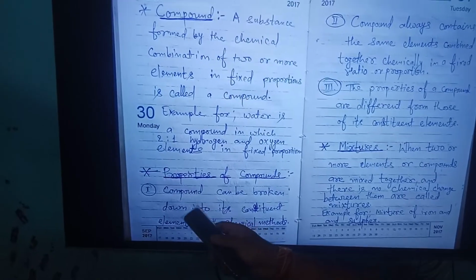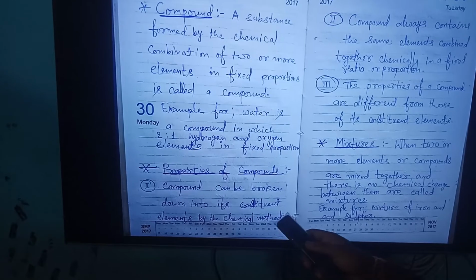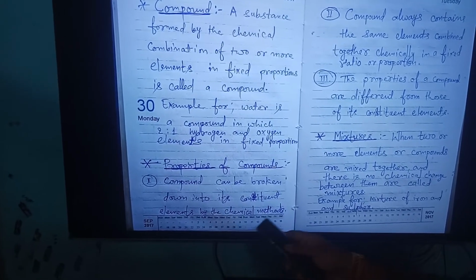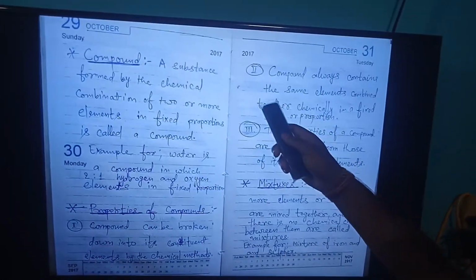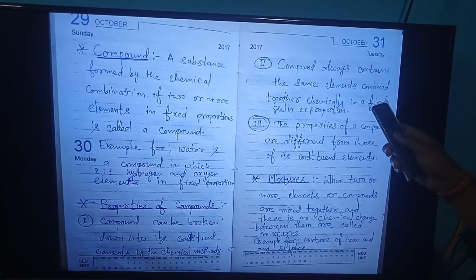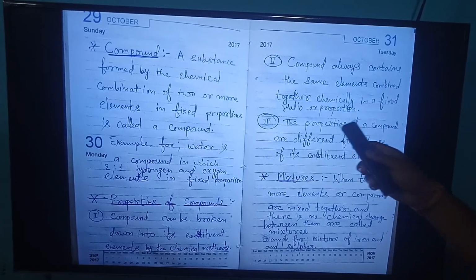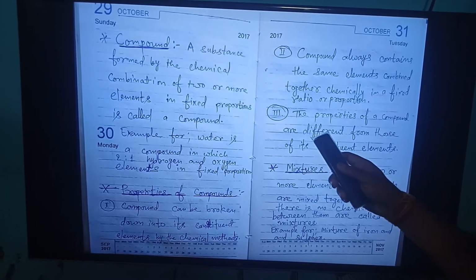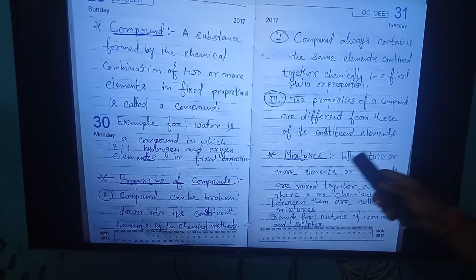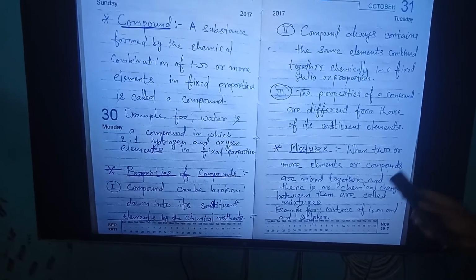First, a compound can be broken down into its constituents, meaning parts, elements, by chemical methods. Second, a compound always contains the same elements combined chemically in a fixed ratio. Third, the properties of a compound are different from those of its constituent elements.